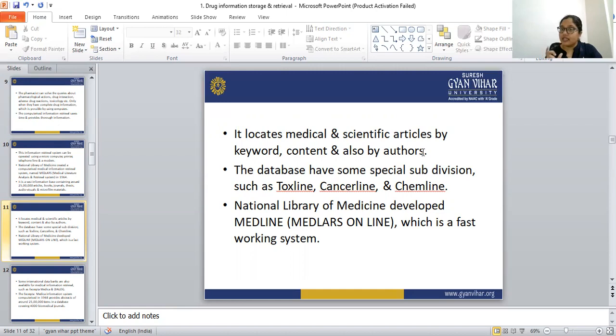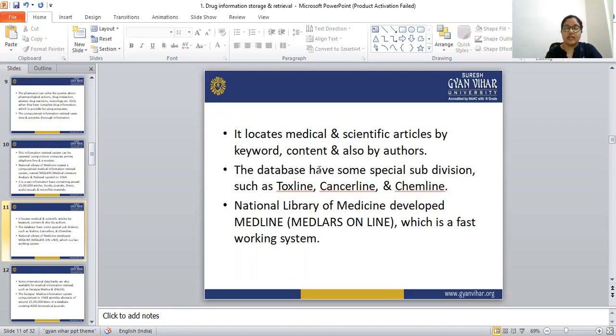MEDLARS is a database, and it has some special subdivisions such as Toxline, Cancerline, and Chemline. Toxline means we can find out any toxicological reactions from Toxline.